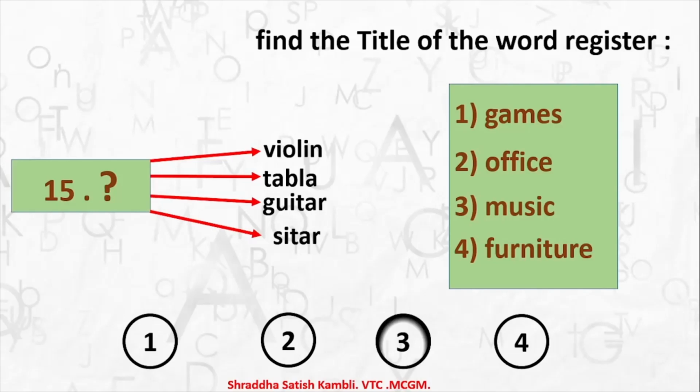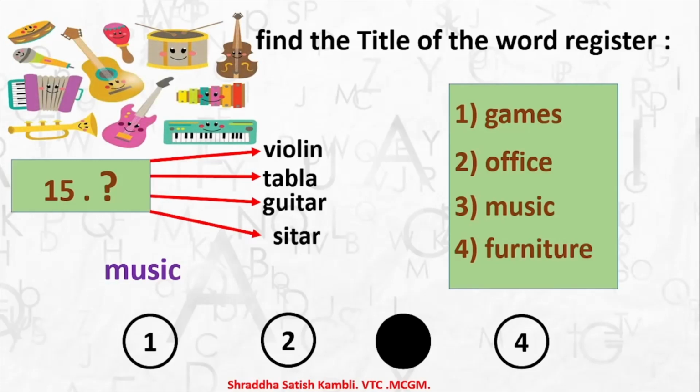It will be option number 3, music. So all these words are related to instruments of music. They're all names of musical instruments. Okay, so here you have the violin, you have the guitar. Okay, so these are all pictures of certain musical instruments, and all these are the names of certain musical instruments.